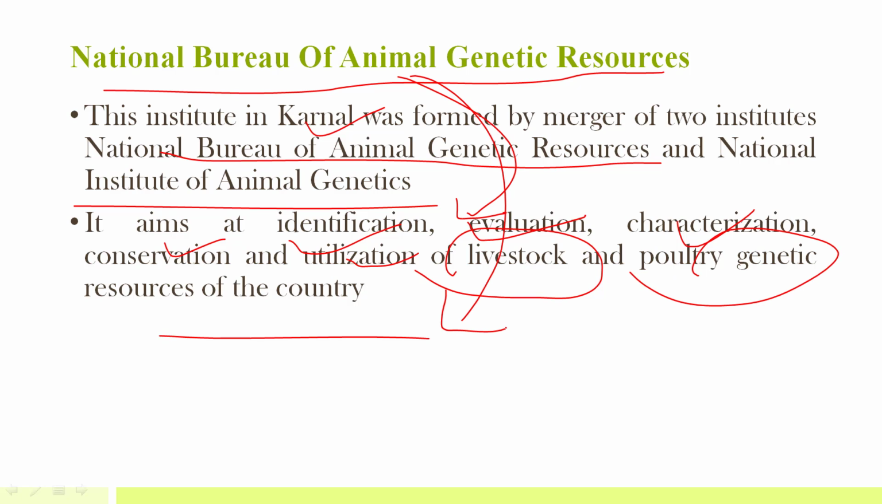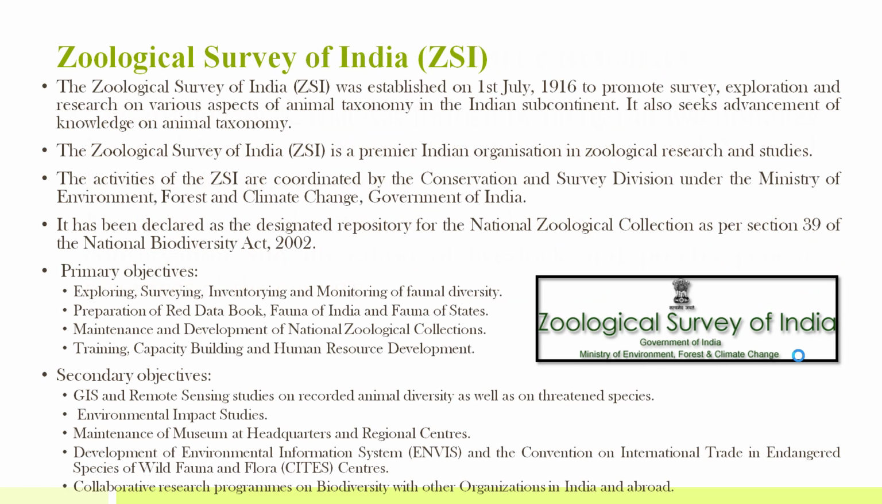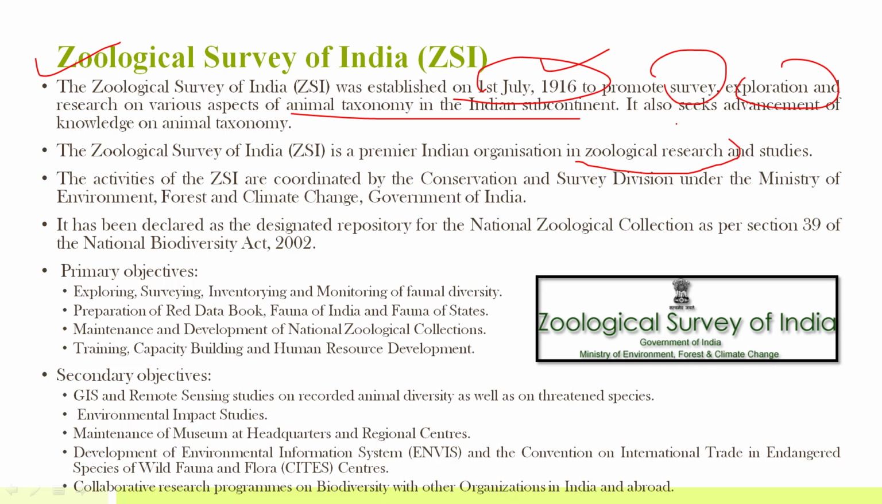So this is an organization in Haryana, and the main aim is to identify, evaluate, conserve and utilize the livestock genetic resources. Then Zoological Survey of India. It was established in 1916, way before independence, mainly for promoting survey, exploration and research on various aspects of animal taxonomy in Indian subcontinent. So it's a premier Indian organization that is mainly focusing on zoological research and studies, and it is under Ministry of Environment, Forest and Climate Change.